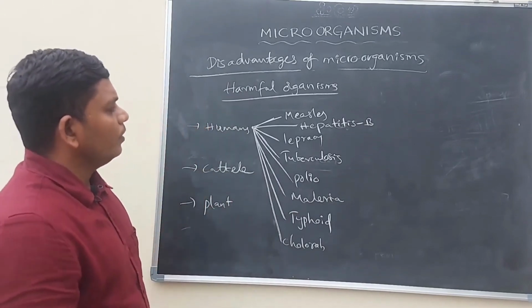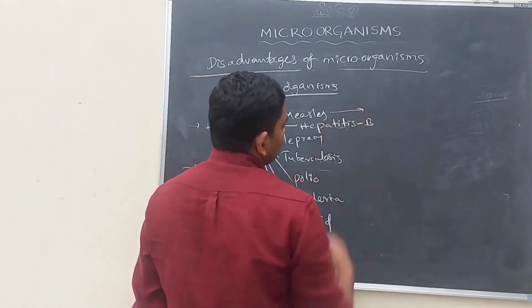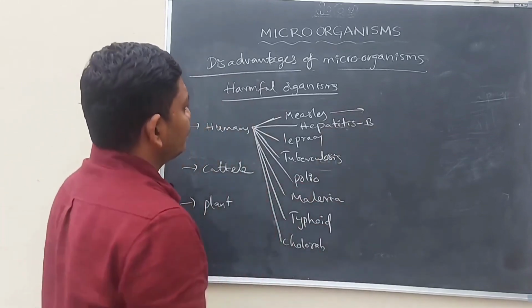Let us discuss by which type of microorganism these diseases are occurring.